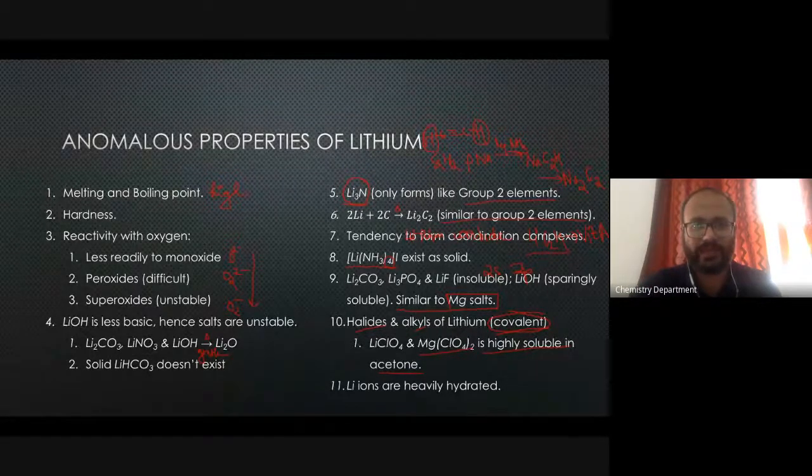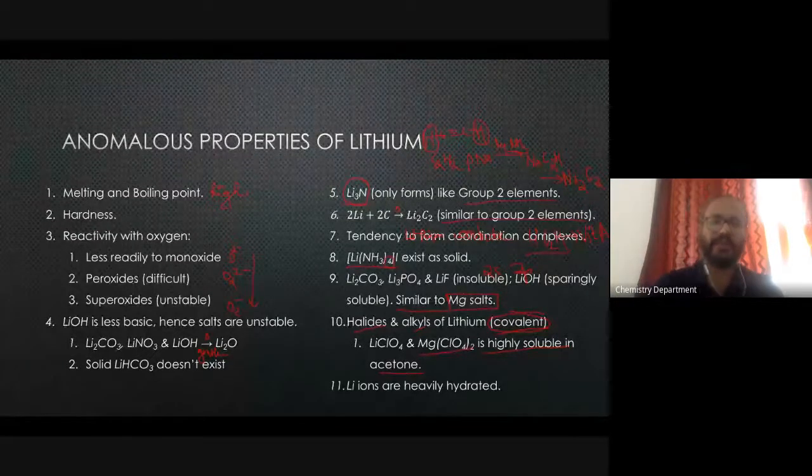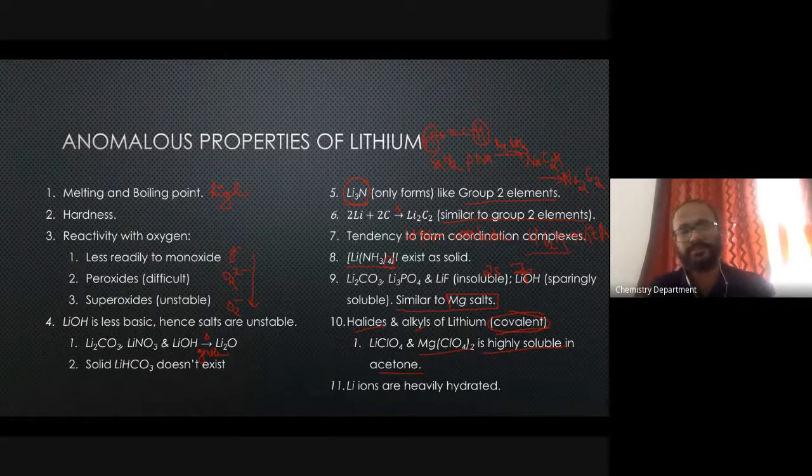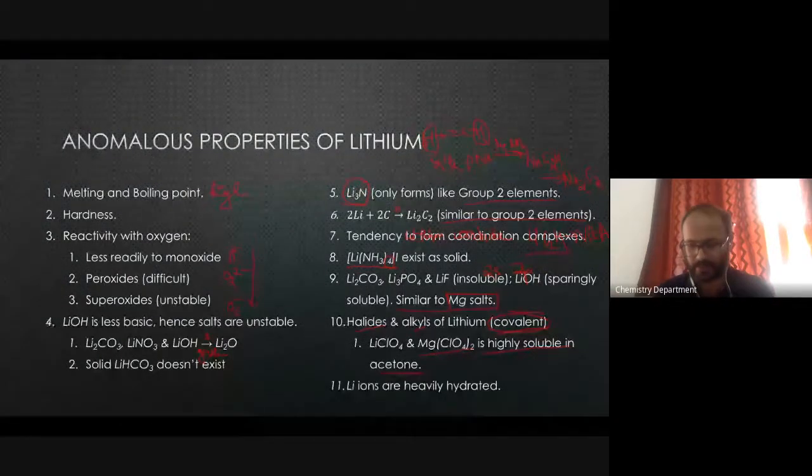I have discussed with you all the peculiar properties that these particular elements show. Now, kindly tell me what is the reason behind lithium showing such peculiar properties. Can anyone tell me?